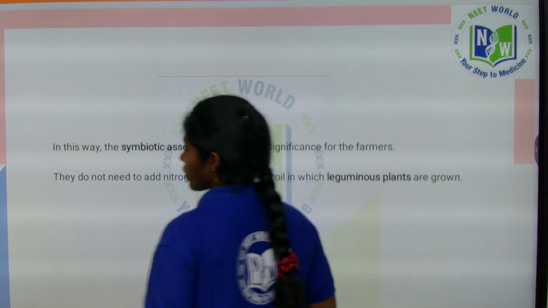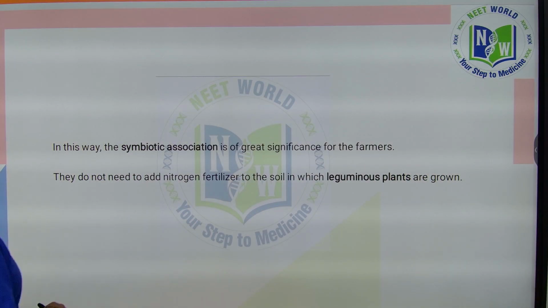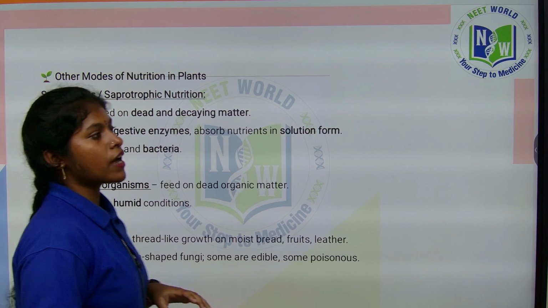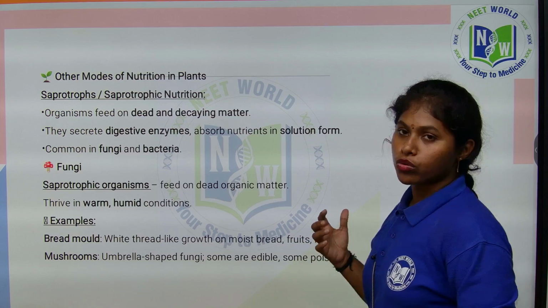Okay, a quick recap of the other modes of nutrition. As I said, in the other modes of nutrition, what is the nutrition? The first one is saprotrophic nutrition. What are the examples of saprotrophic nutrition? Fungi and bacteria. They are also called decomposers, right.